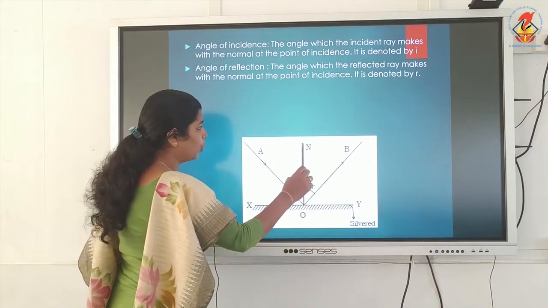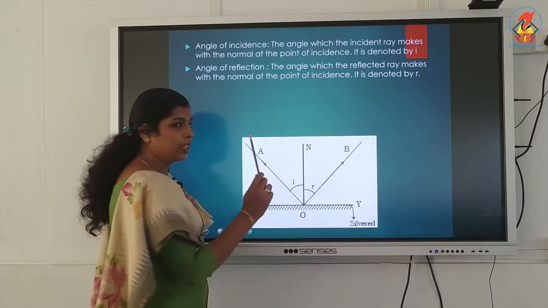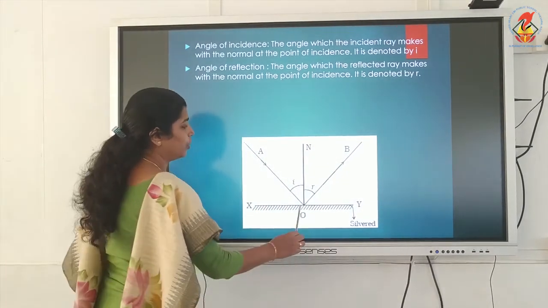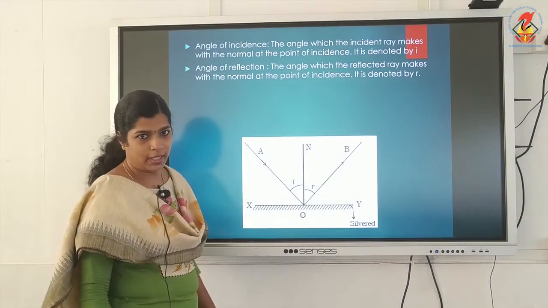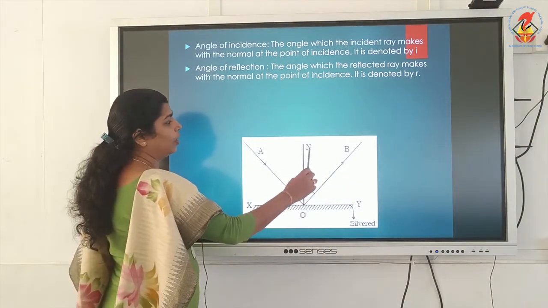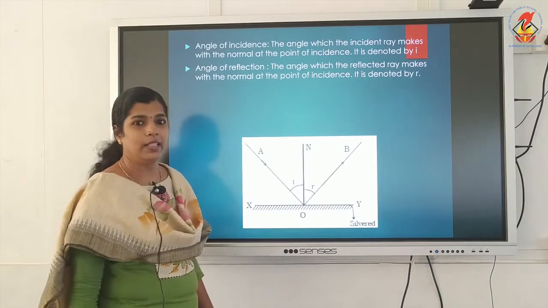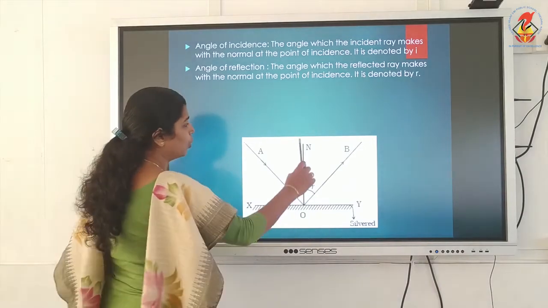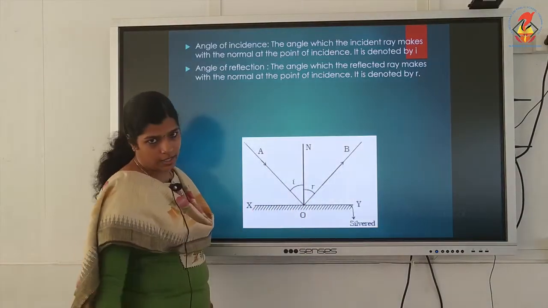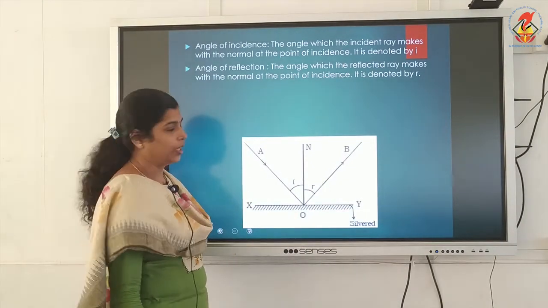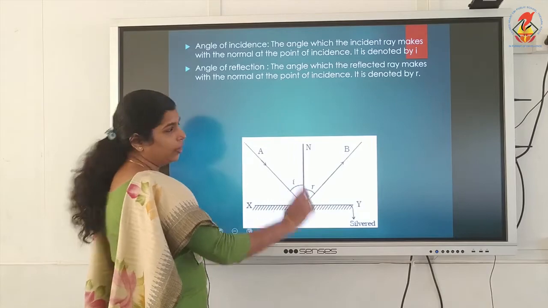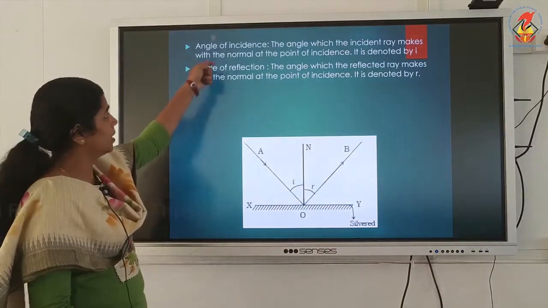Normal. The normal is a line drawn at right angles to the mirror surface at the point of incidence. Now, if you draw a line perpendicular to the reflecting surface at this point of incidence, then that is the normal. Means a 90-degree line you draw on the mirror's reflecting surface at the point of incidence. That's a normal.